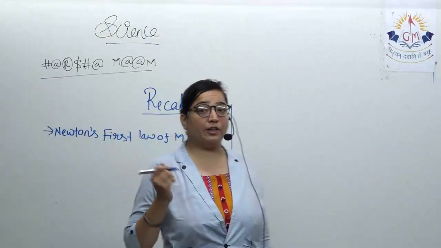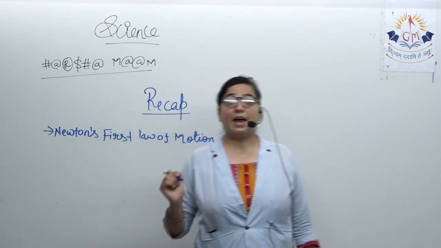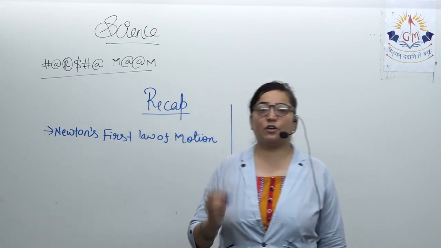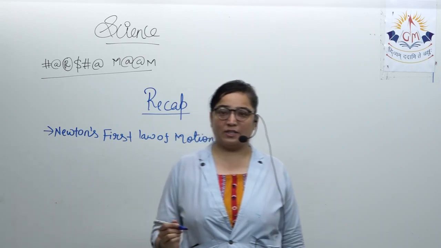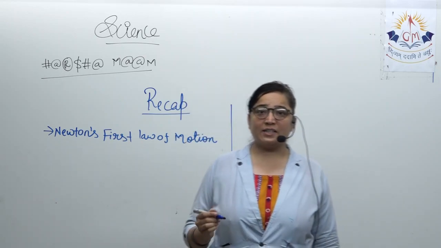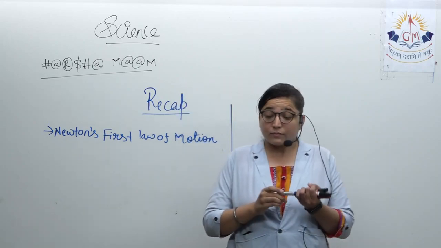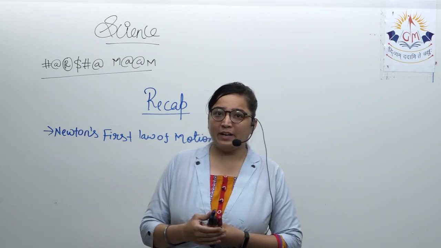Now, what is Newton's first law of motion? Newton's first law of motion states that an object at rest or in uniform motion will remain at rest or in uniform motion unless and until an unbalanced force will act on it. So, unless and until an unbalanced force acts on the object, it will continue its motion.